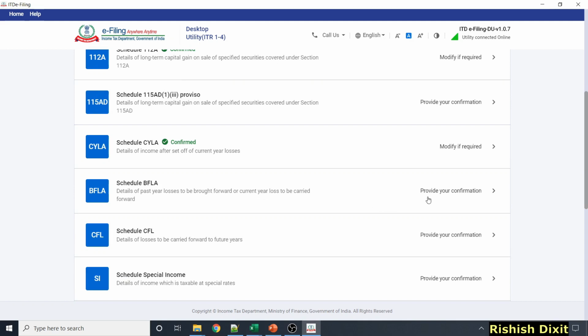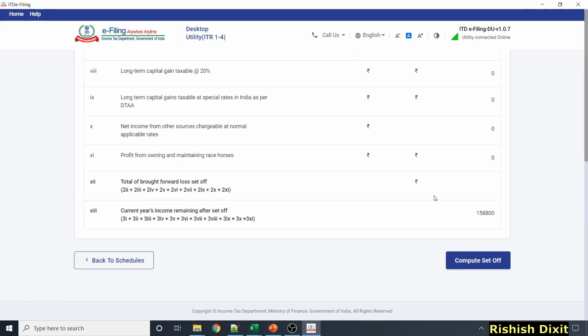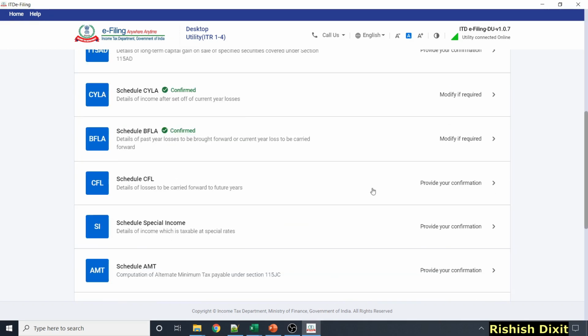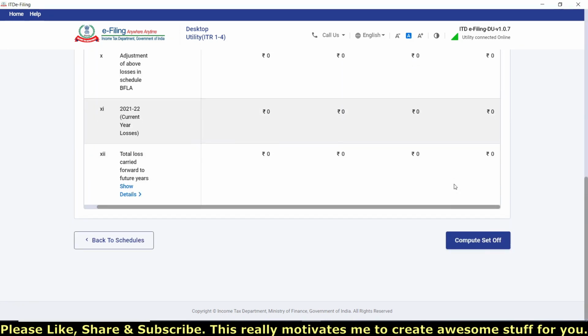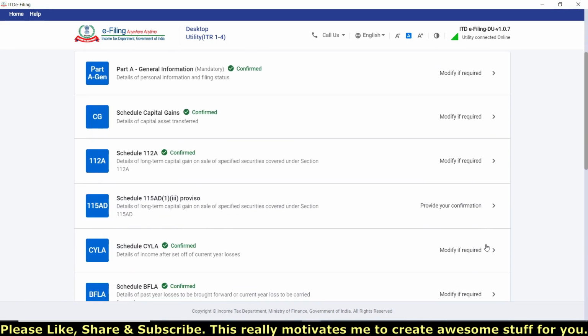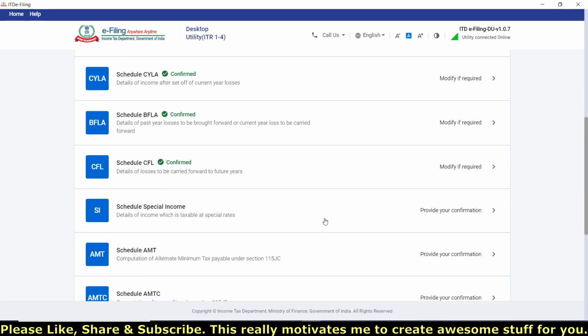And similarly, you can go here, schedule BFLA. So here you can also click on compute set off. Just go on schedule CFL. And I don't have any losses, so just click on compute set off. In this tutorial, my focus is only on schedule 112A, so I'm just quickly filling all those details just to show you the calculations. And let's come on here, schedule special income.